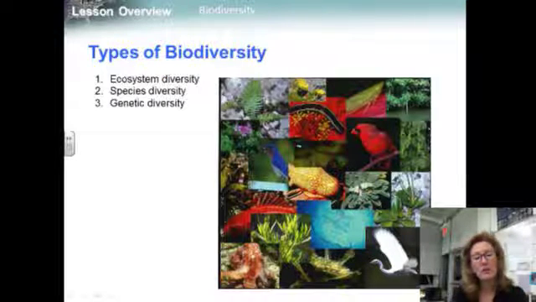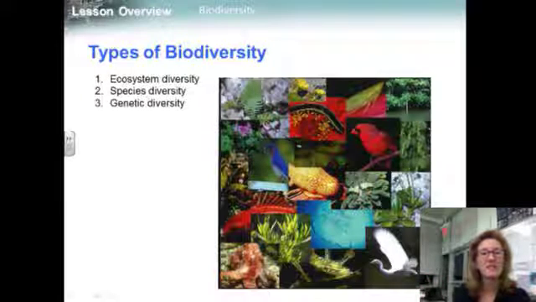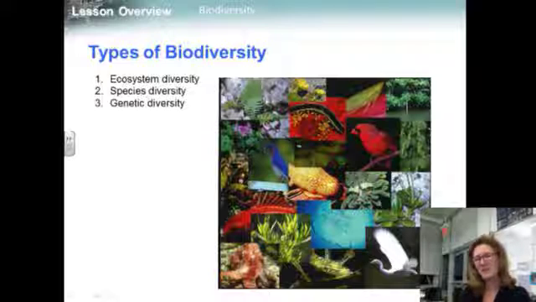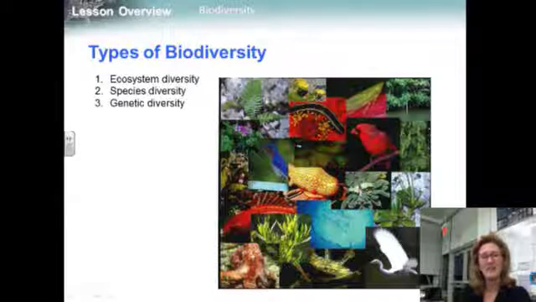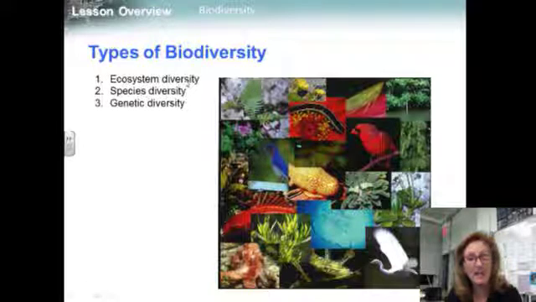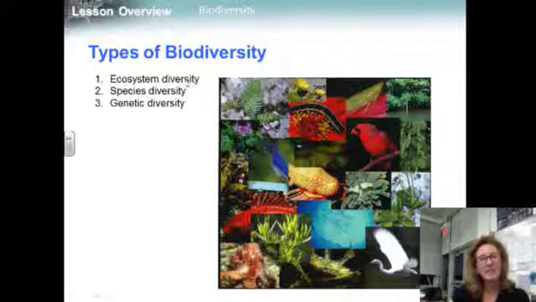Biological diversity, or what we shorten as biodiversity, is the total of all the genetically based variation in all organisms in the biosphere. What kind of biodiversity exists and what value does it offer society? Biodiversity exists on three levels: ecosystem diversity, species diversity, and genetic diversity. Ecosystem diversity refers to the variety of habitats, communities, and ecological processes in the biosphere.